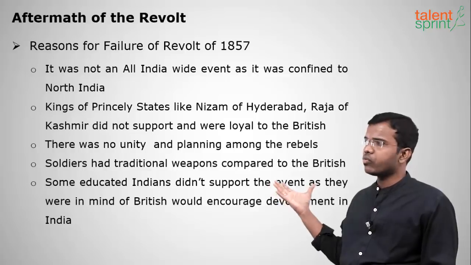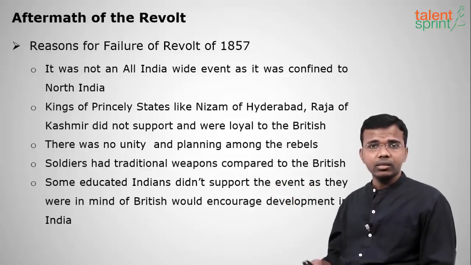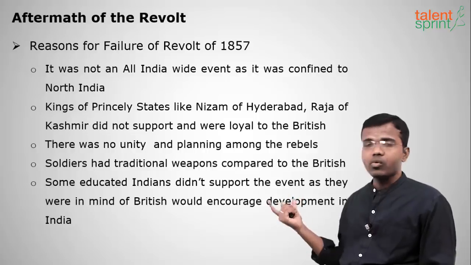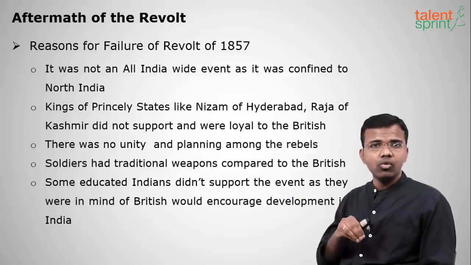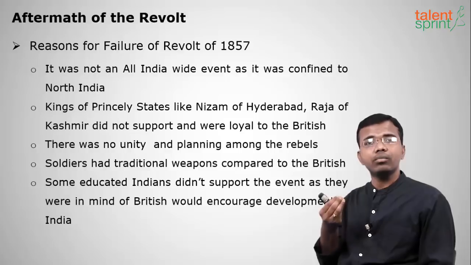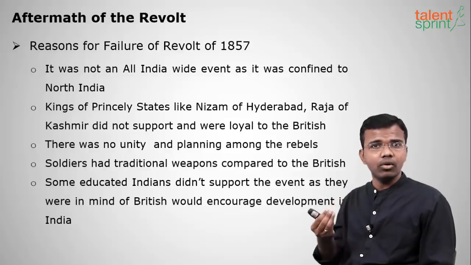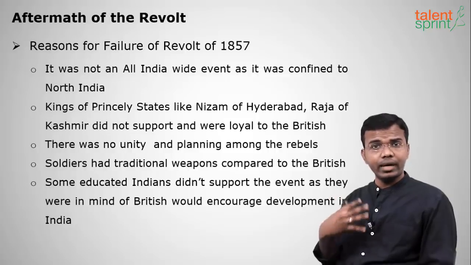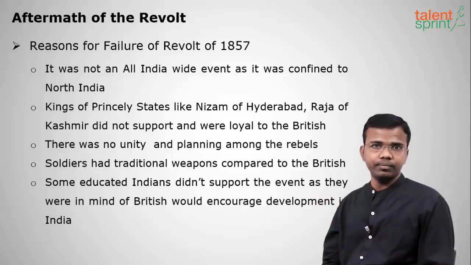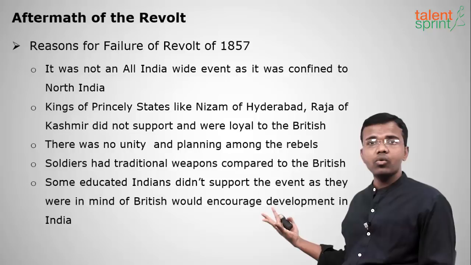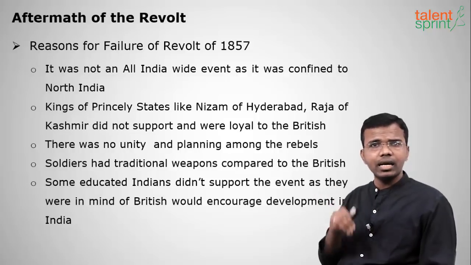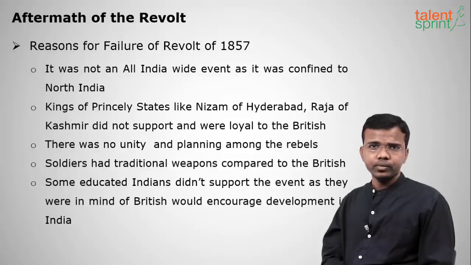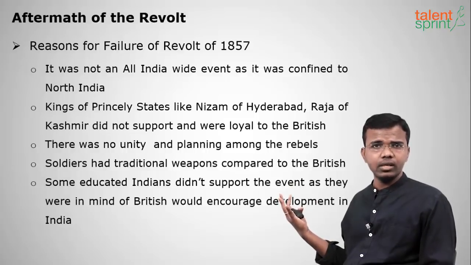So finally, because of all these reasons, the British could successfully suppress the revolt of 1857. Though this revolt was a failure, it brought a lot of nationalism to the people of India. It aroused the feeling of nationalism to get independence for India. So this revolt of 1857 is a major drastic step to attain Indian independence. So, clear about the revolt of 1857.